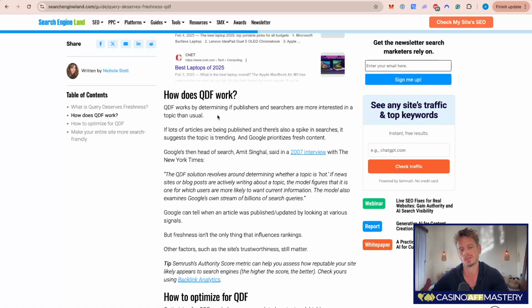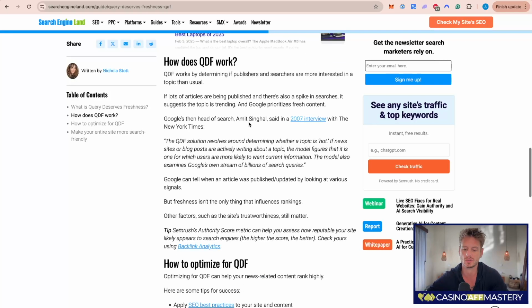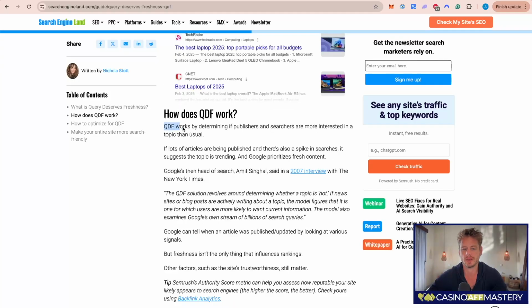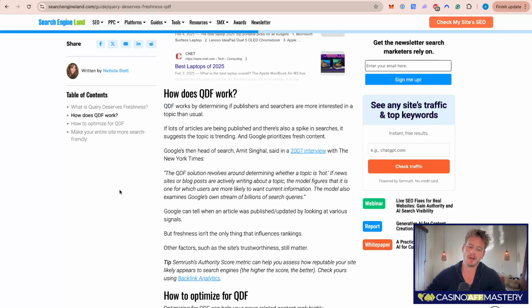And obviously this also ties into all of the other stuff such as authority, trust, relevancy. That is also obviously, I think, even more important, but this is also something that is going to add another layer of ranking factor to that. So how does this QDF work? Basically, it works by you going into one of your older articles or pages on your website, and you start updating the information on your website. And this is going to signal to Google that updates have been made on your website.